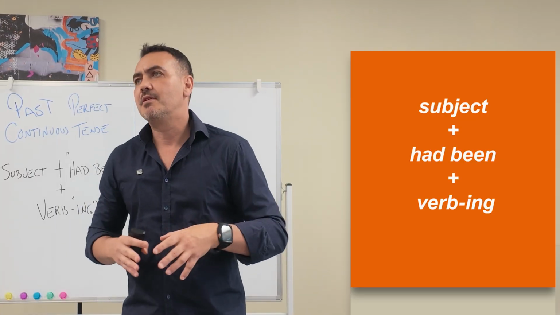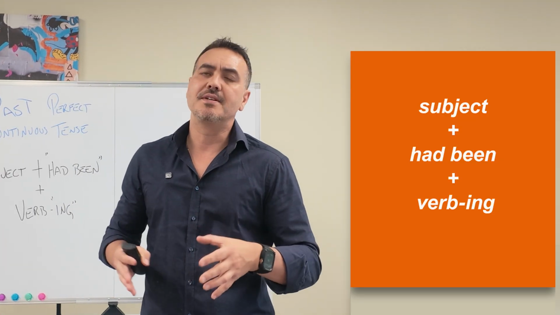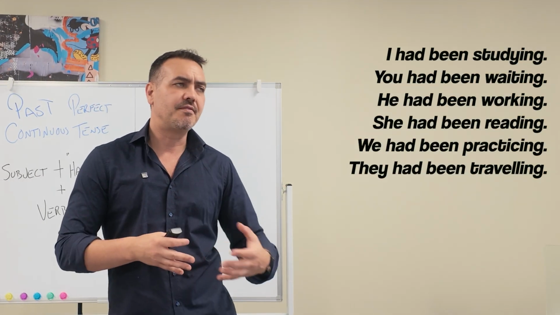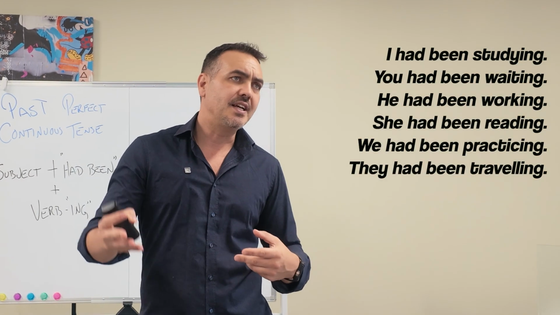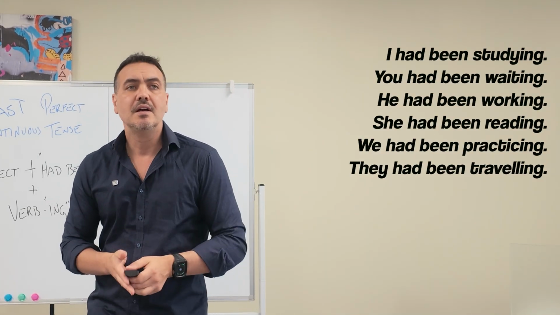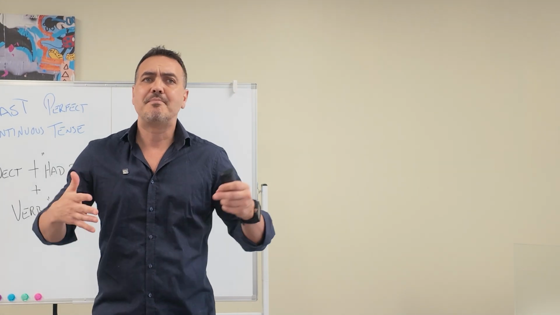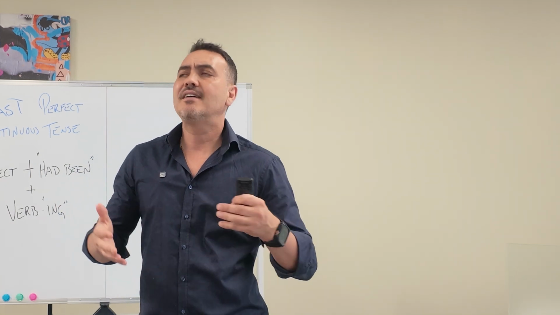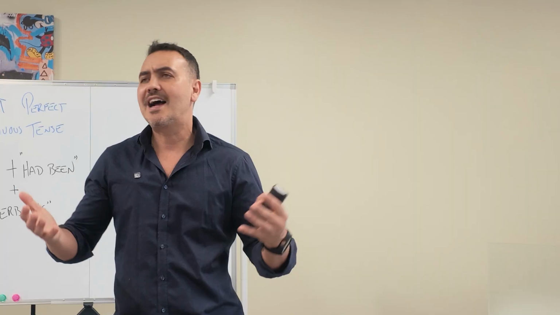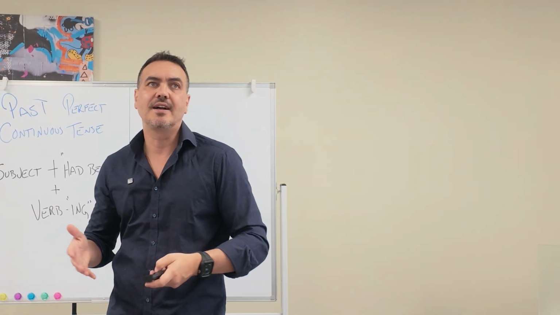One helpful thing about the past perfect continuous is that the had been is the same for every subject. So you don't have to change it if you're using he or she, it, they, for example. So after had been, we use the ing form of the verb. So words like practicing, traveling, cooking, okay?